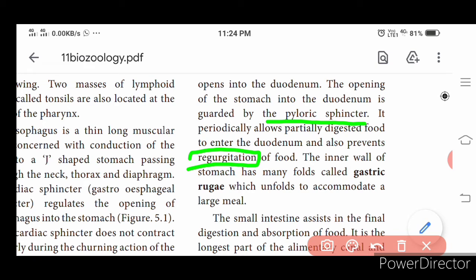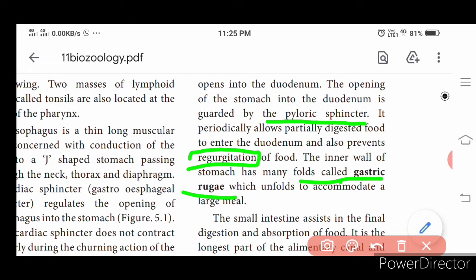The inner wall of the stomach has many folds. They are called the gastric rugae. We have a similar folded region in the earthworm's digestive system, called the typhlosole, and its role is to absorb.